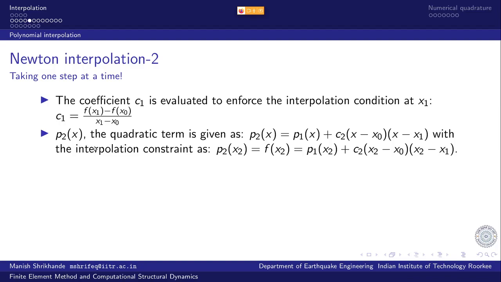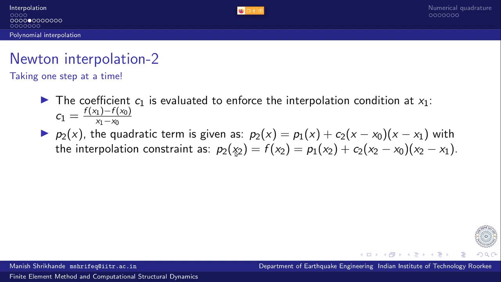Similarly, the quadratic term P2 is given as an addition, a perturbation to the first degree polynomial. So P1 plus a quadratic term. Now this quadratic term should vanish at the previous 2 points that have already been handled. So C2 multiplied by the zeros of the previous 2 points, (x minus x0) multiplied by (x minus x1). And this should agree with the function value at x2.